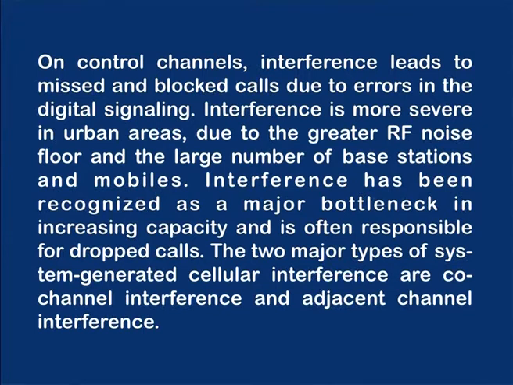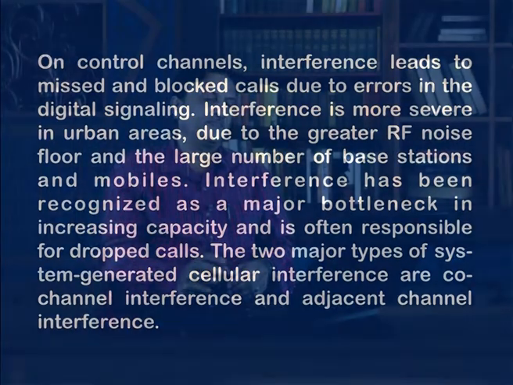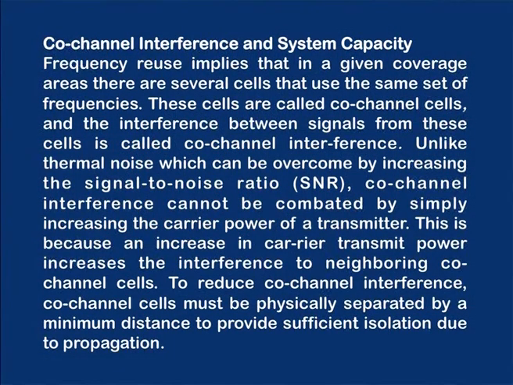The two major types of system generated cellular interference are co-channel interference and adjacent channel interference. Now, first let us consider the co-channel interference. Co-channel interference means interference between the cells which are using the same frequency bands. Frequency reuse implies that in a given coverage area there are several cells that use the same set of frequencies, as I have mentioned. These cells are called co-channel cells, and the interference between signals from these cells is called co-channel interference.